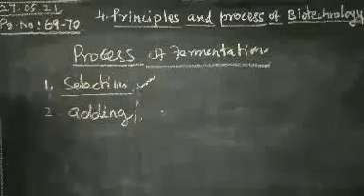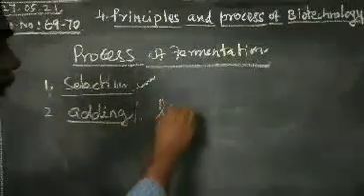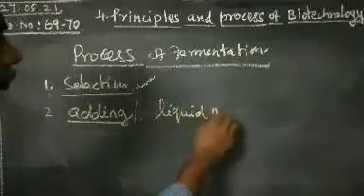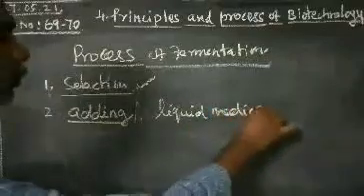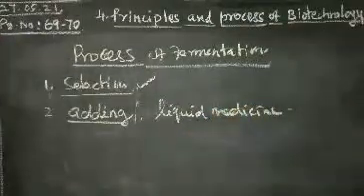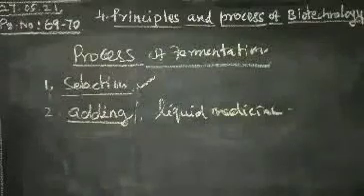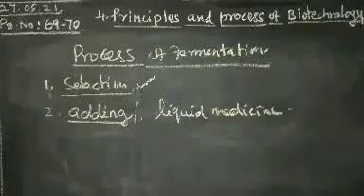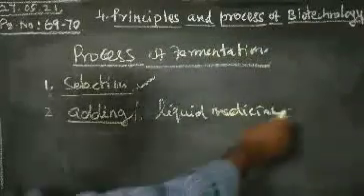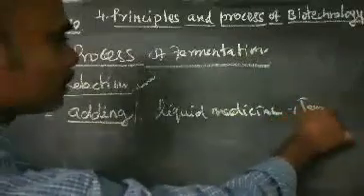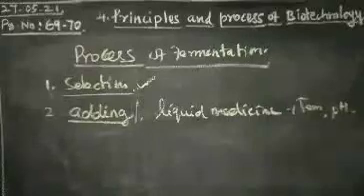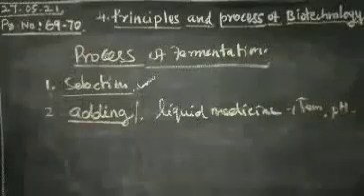The inoculant is added into the substrate. We can add the substrate into the liquid medium at a specific temperature and pH, and it is diluted. Temperature and pH are very essential.